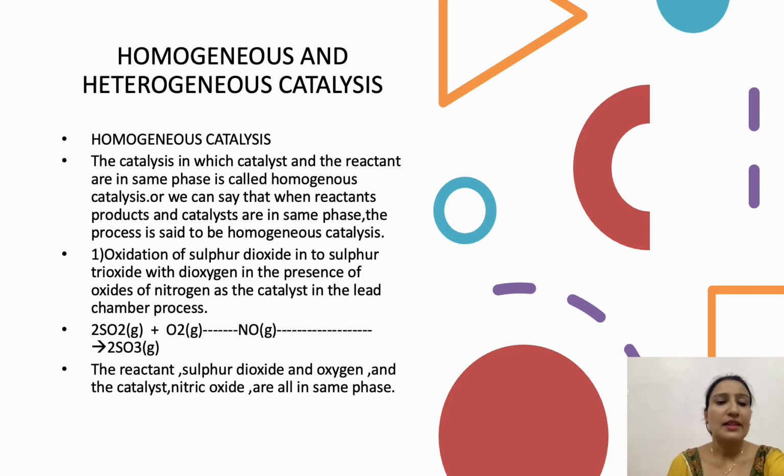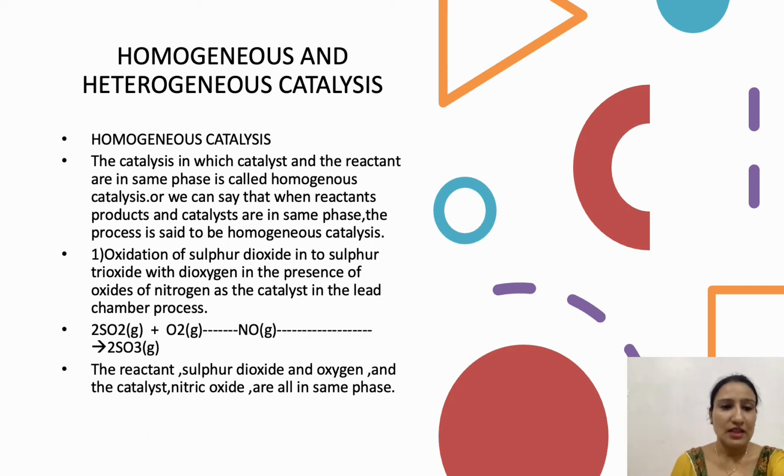Homogeneous catalysis. The catalysis in which catalyst and the reactant are in same phase is called homogeneous catalysis. Like if the reactant is in gaseous phase, so the catalyst also is in gaseous phase, is known as homogeneous catalysis. Or we can say that when reactant and product and catalyst are in same phase, the process is said to be homogeneous catalysis. The example is oxidation of sulfur dioxide into sulfur trioxide with dioxygen in the presence of oxide of nitrogen as the catalyst in the lead chamber process.